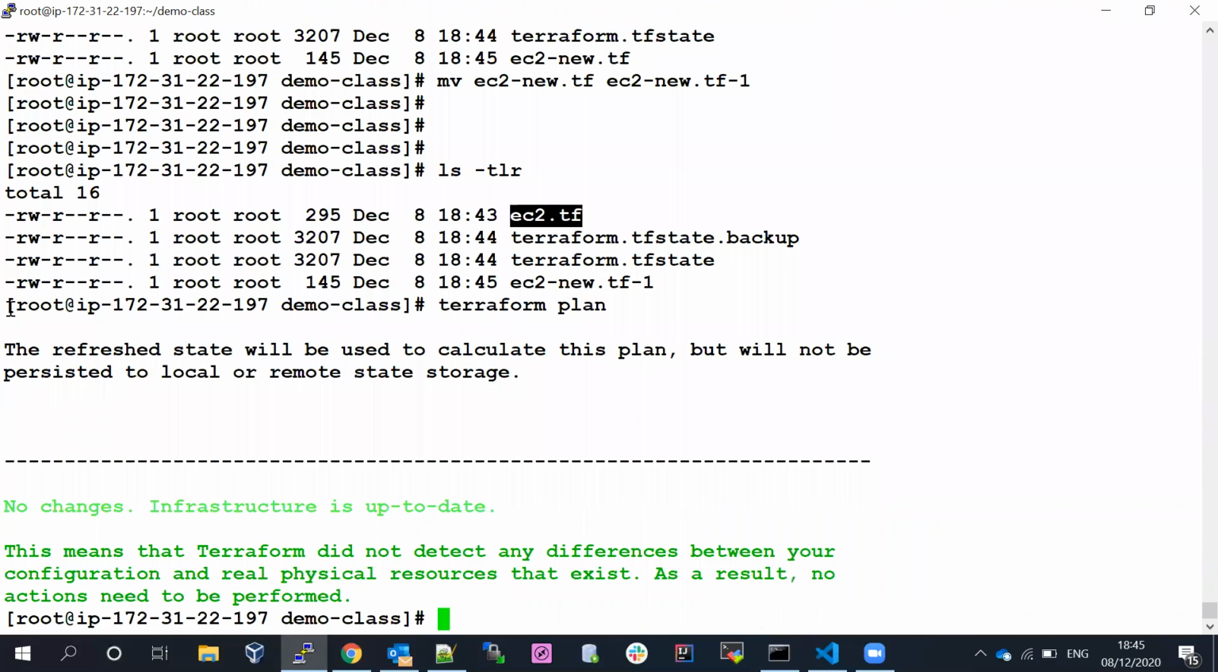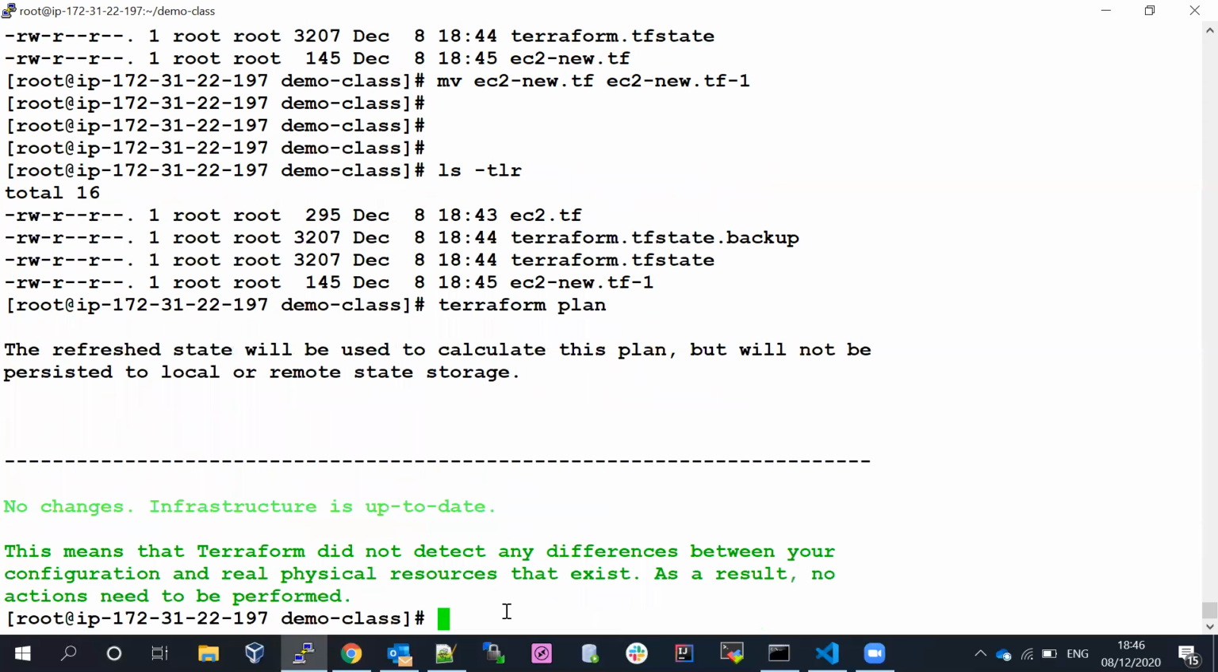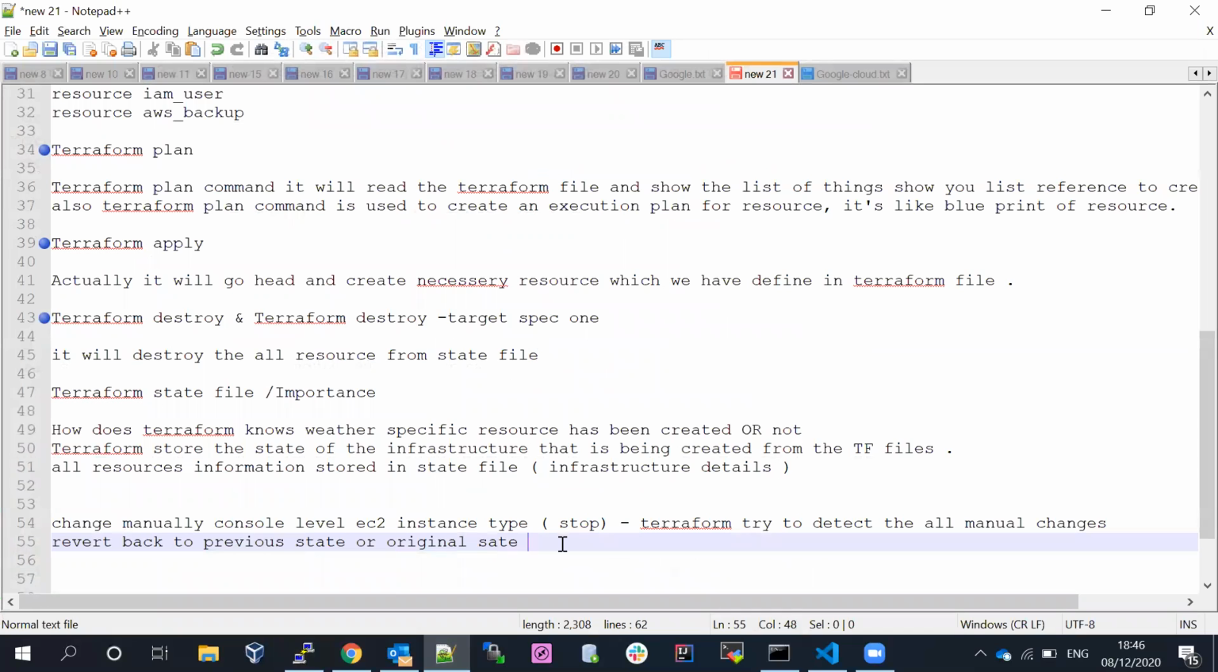You can see nothing is going to happen. Why? Because Terraform will recognize only the .tf file extension. If you keep it with a different name, Terraform won't recognize it. Okay, so that is how we discussed how we need to stop other things.